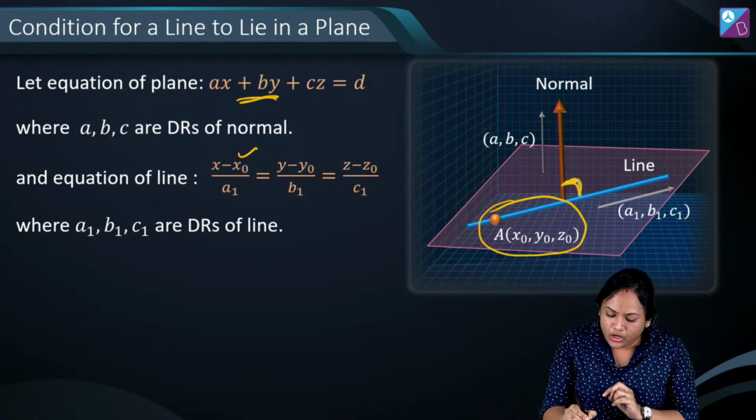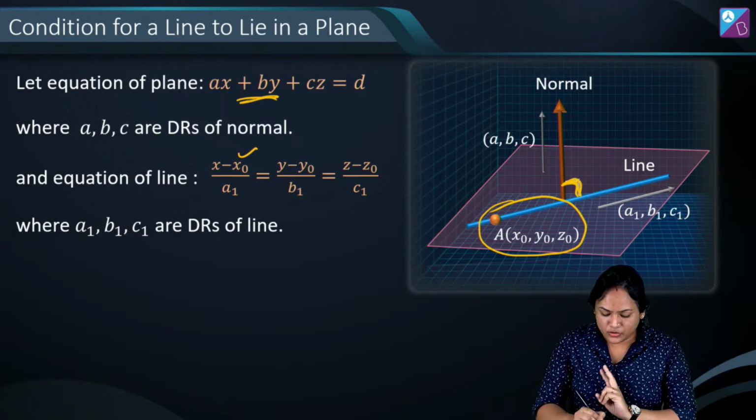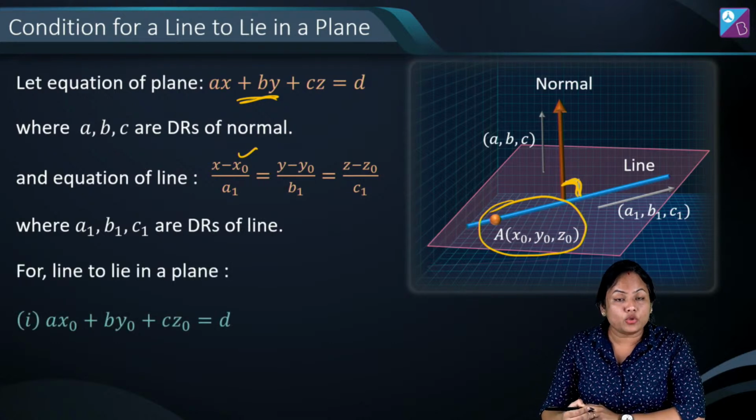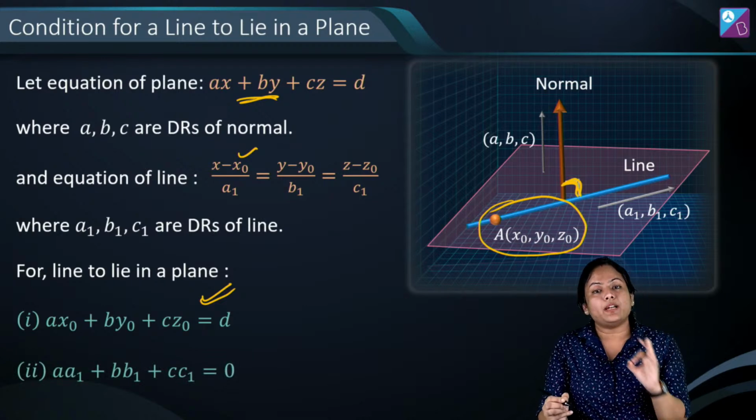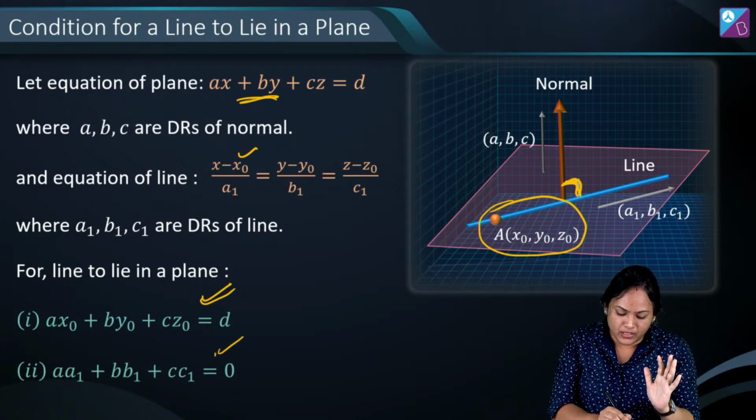Secondly, line and normal perpendicular हैं, ठीक है? So two conditions will be for line to lie in a plane. First of all, point should lie in the plane, and aa1 plus bb1 plus cc1 has to be 0.